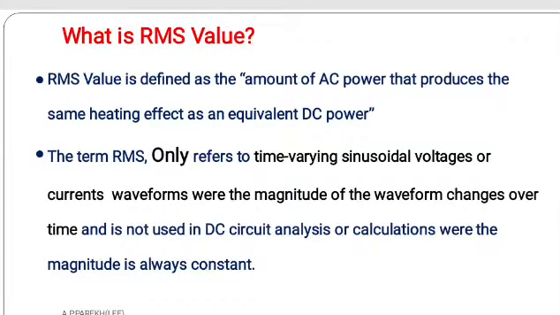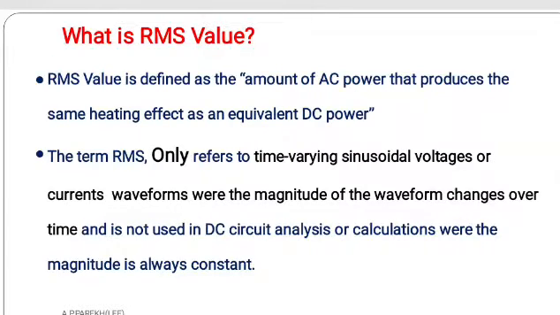This is the definition of RMS value. RMS value is defined as the amount of AC power that produces the same heating effect as an equivalent DC power. The term RMS, root mean square, only refers to the time varying sinusoidal voltage or current waveform. Friends, I repeat, the RMS only refers to the time varying sinusoidal voltage or current waveform where the magnitude of the waveform changes over time. It is not used in DC circuit analysis or calculations where the magnitude is always constant. So this is a very important term.